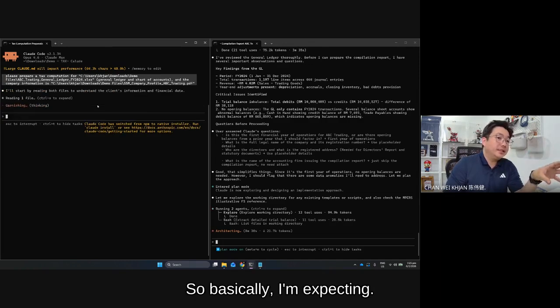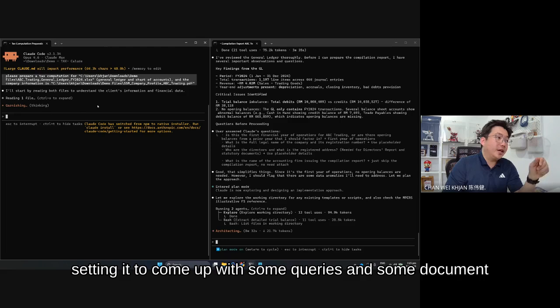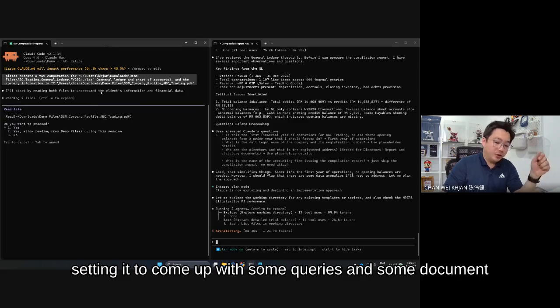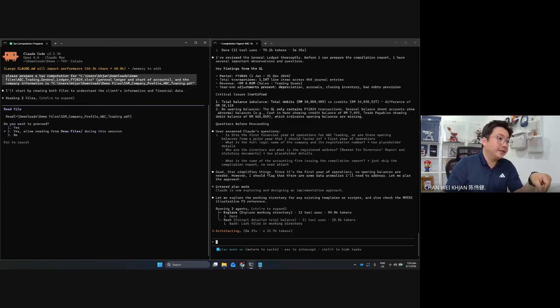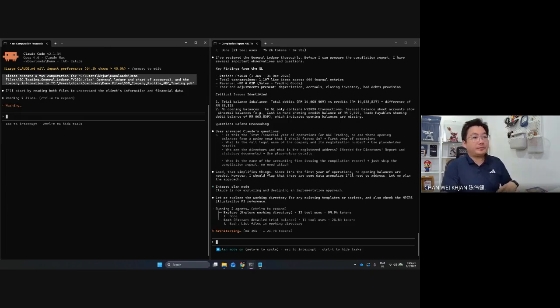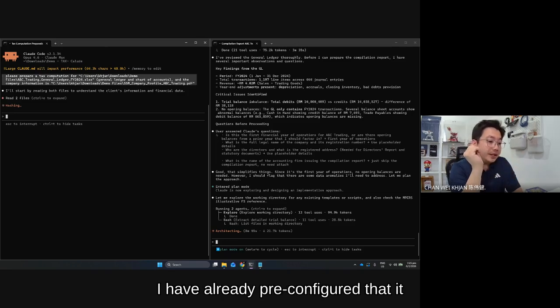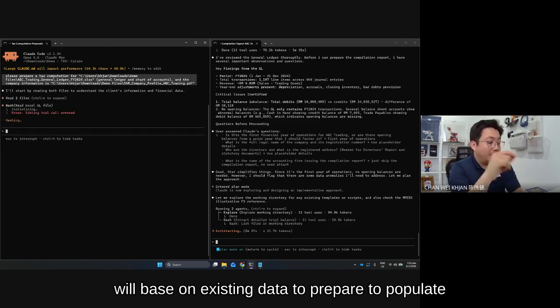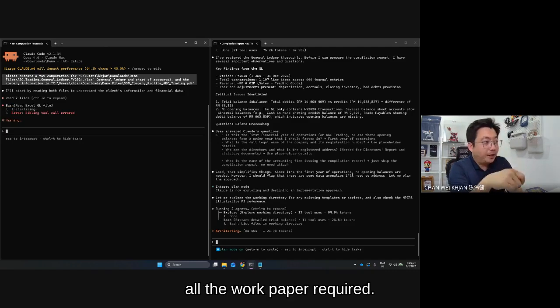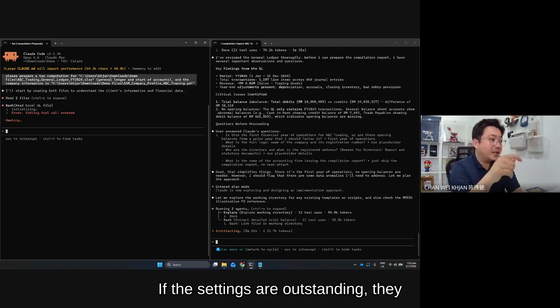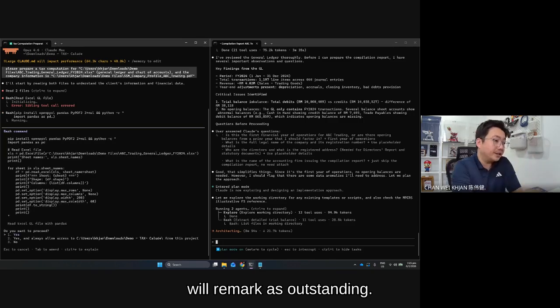So basically, I'm expecting it to come out with some queries and some document requests from the client. Inside the system prompt of the tax agent, I have already pre-configured it so that, based on existing data, it will populate all the work papers required. If things are outstanding, it will remark them as outstanding.